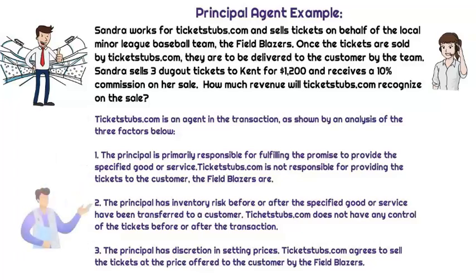Next, the principal has inventory risk before or after the specified goods or services have been transferred to a customer, right? Because we know that TicketStubs.com does not have any control of the tickets before or after the transaction. And finally, the principal has discretion in setting prices, right? TicketStubs.com does go ahead and agree to sell the tickets at the price offered to the customer by the Field Blazers. So this is how it's done when it comes to principal-agent relationships.